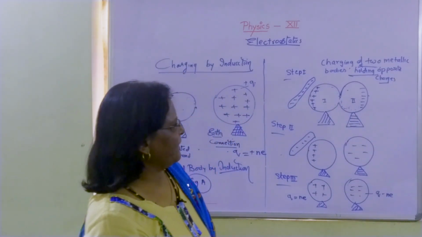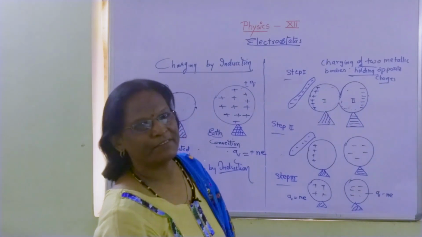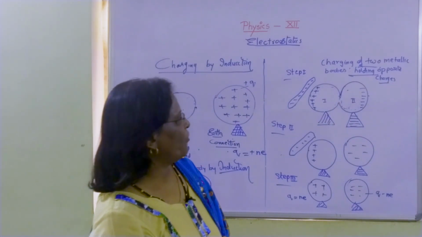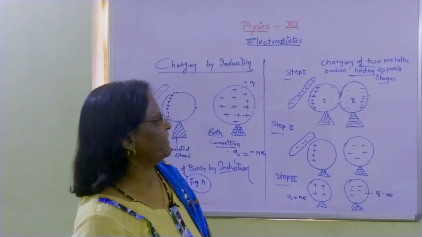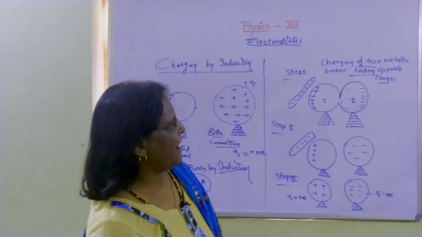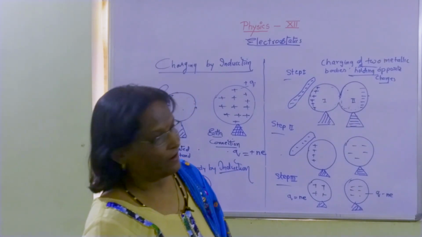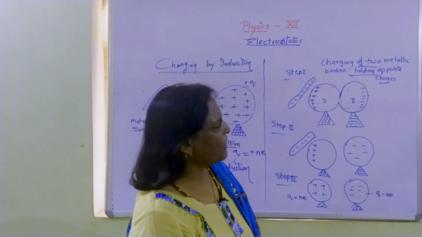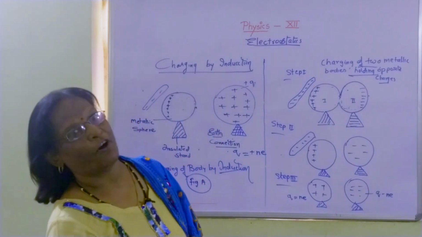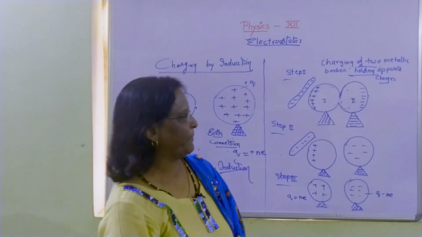Here now you see positive charges are on the left side, which are already attracted or pulled due to the negative rod, and on the right side of the second metallic sphere we are having all the negative charges because they are repelled by the negative rod.